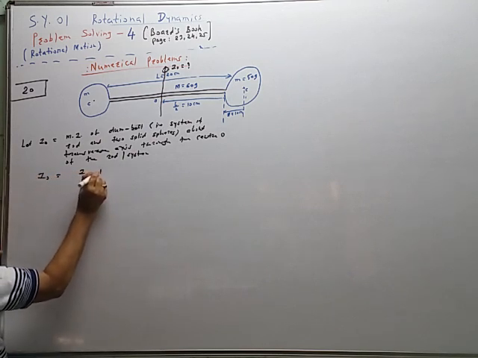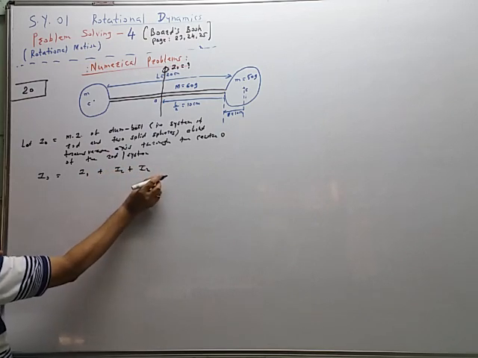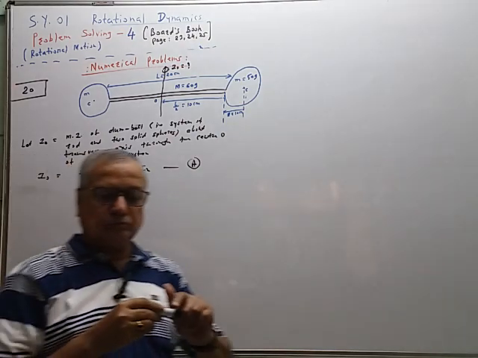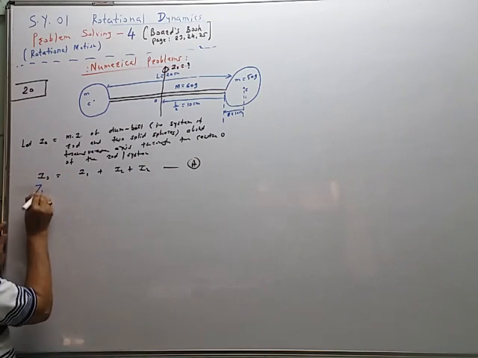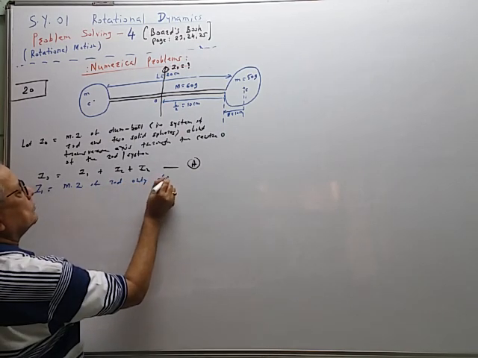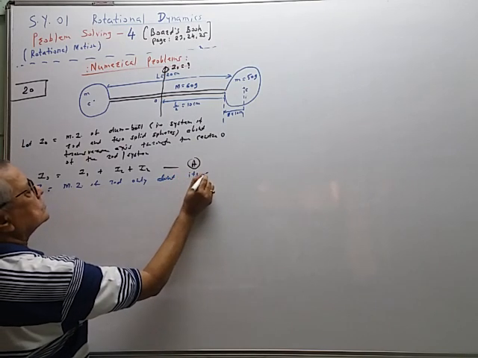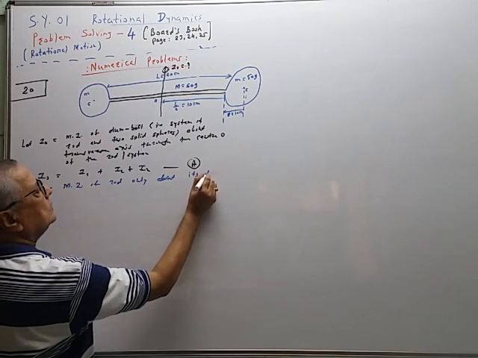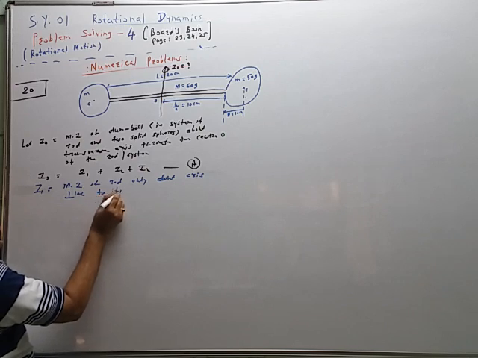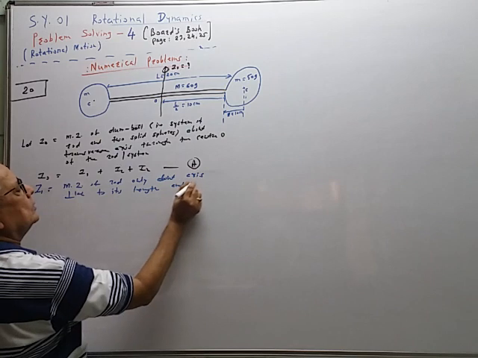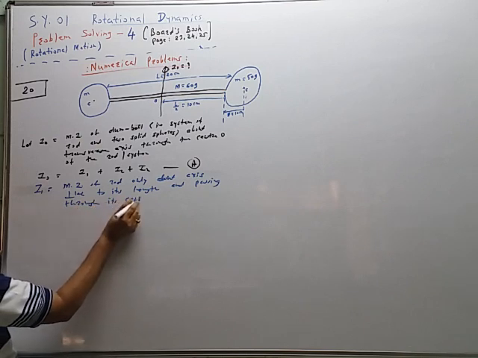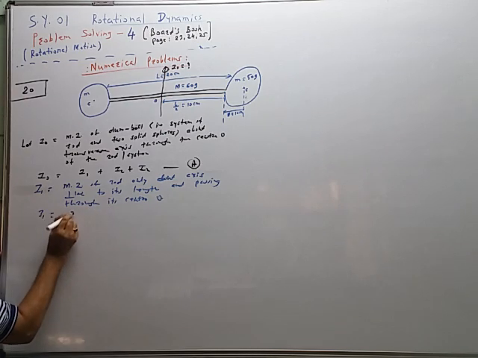So IO is equal to I1 plus I2 plus I2. So this is equation E, where I1 is equal to MI of rod only about its central axis, about its transverse axis, about the axis perpendicular to its length and passing through its center O. Therefore, I1 is equal to ML square by 12.